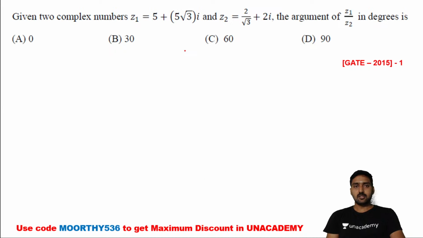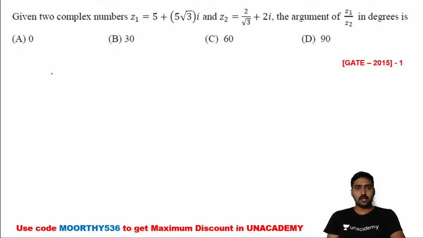Next one. Given two complex numbers, z1 is equal to 5 plus 5 into root 3 i, and z2 is equal to 2 divided by root 3 plus 2i. The argument of z1 divided by z2 in degrees. So we need to calculate in terms of degrees.